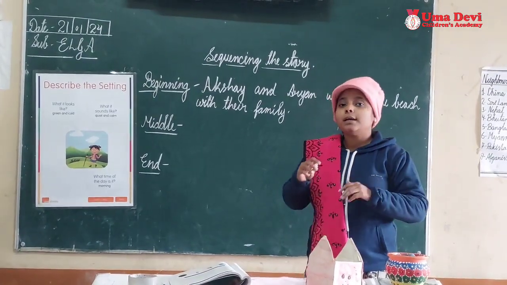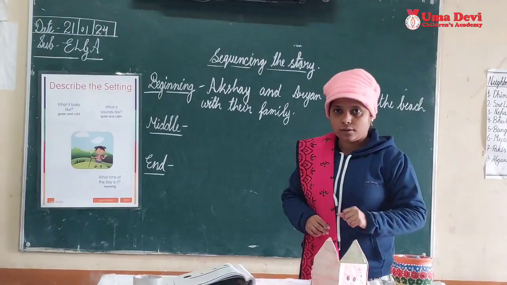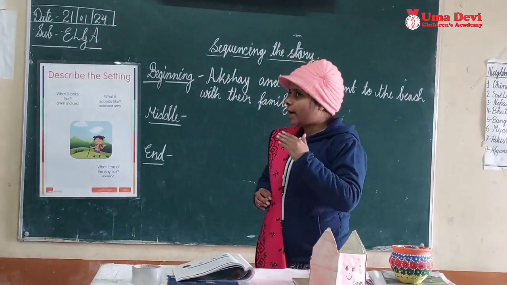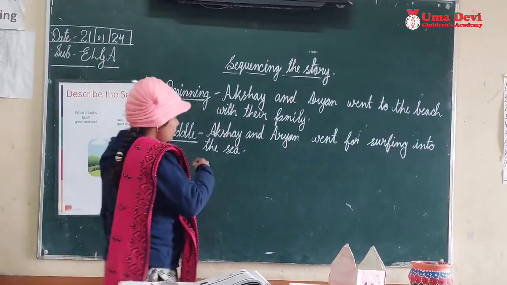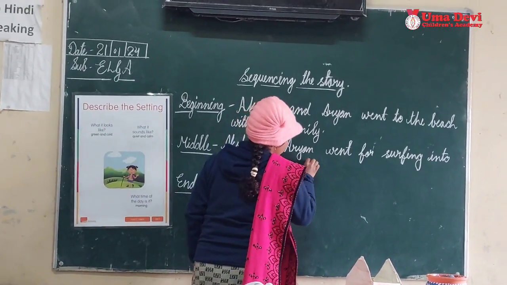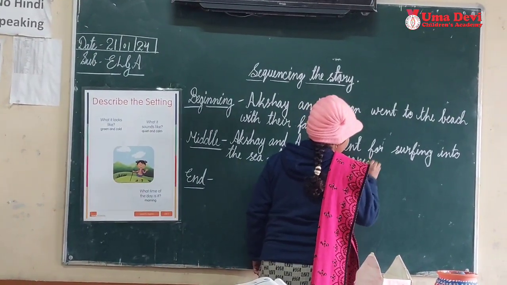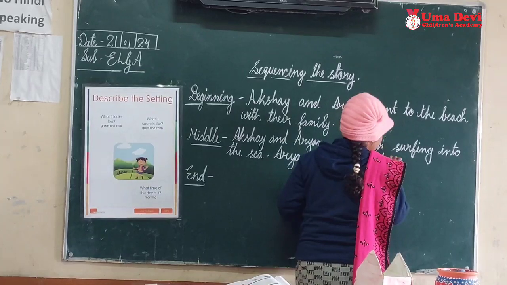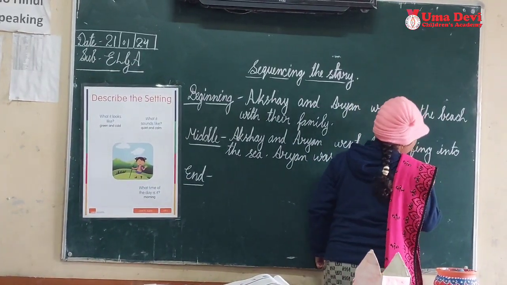We will write in the middle of the story what happened to the character. So let's see what happened to the character. In the middle, as we can see, they went surfing in the water. And what happened? Aryan was scared. They went surfing and Aryan was scared. Why was he scared? Because the water was too deep for him.